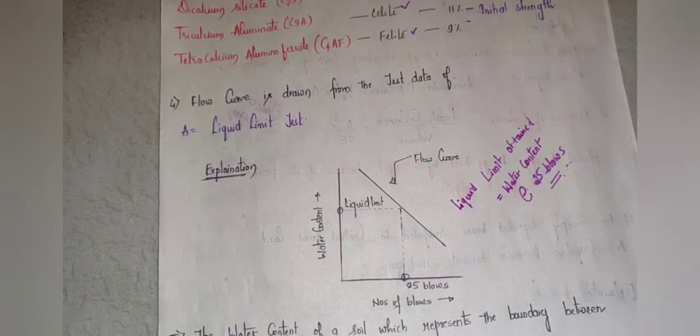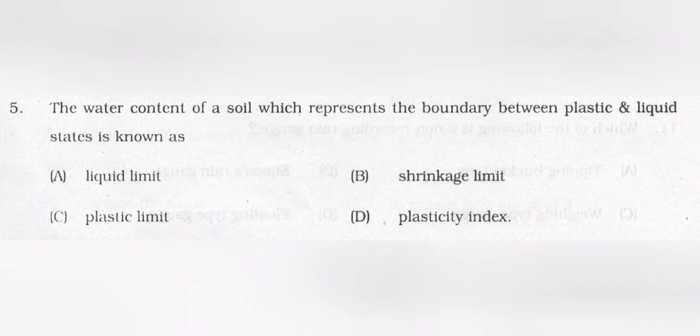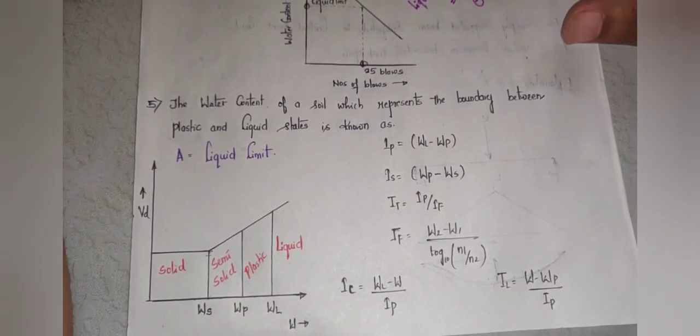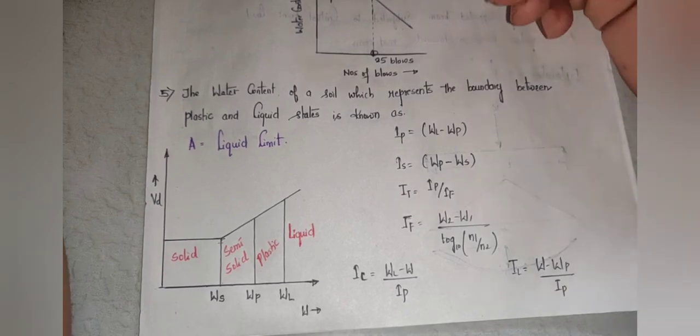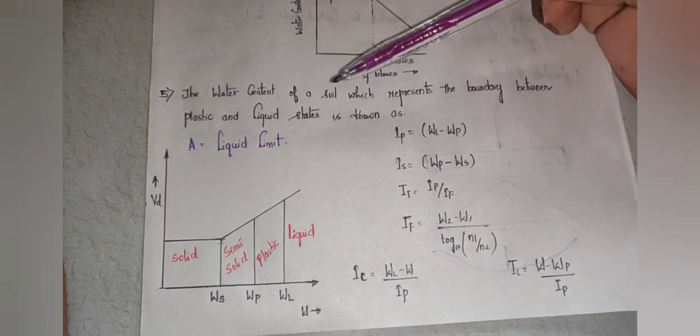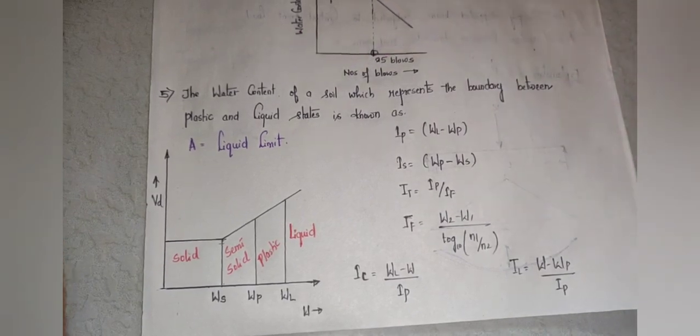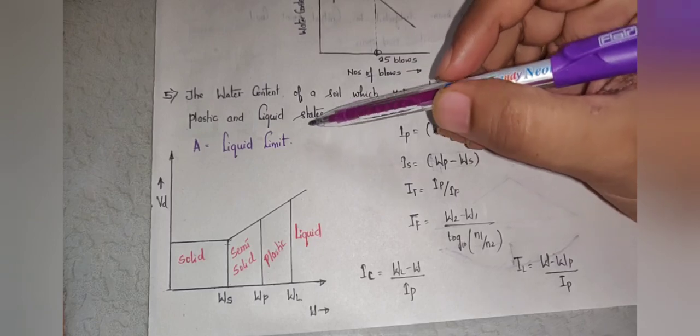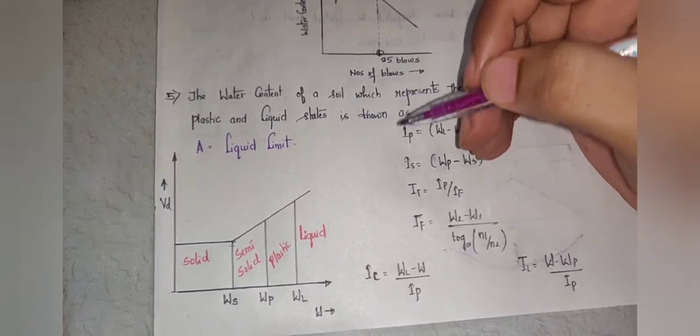Okay, next question. The next question is again related to geotechnical engineering. The question reads, the water content of a soil which represents the boundary between plastic and liquid state is known as. The correct answer for the fifth question is liquid limit, right?